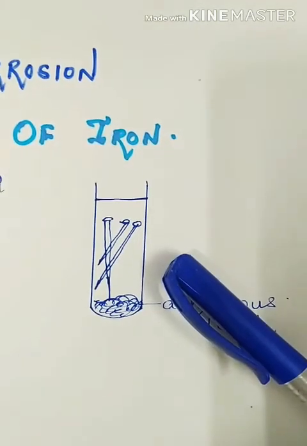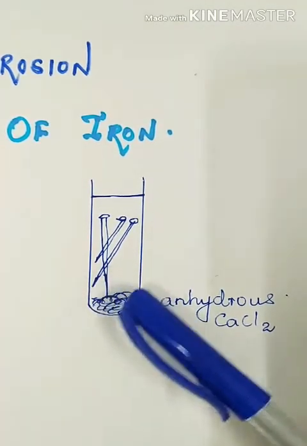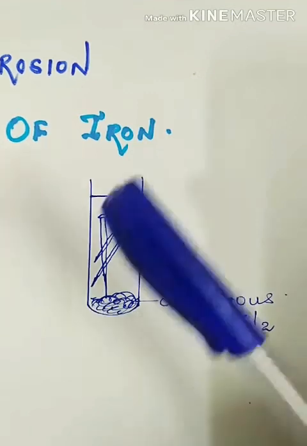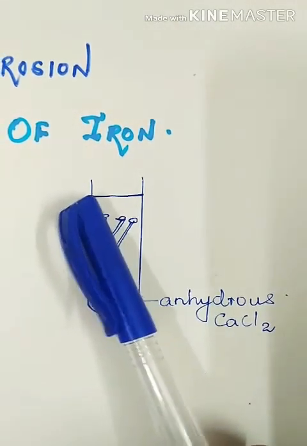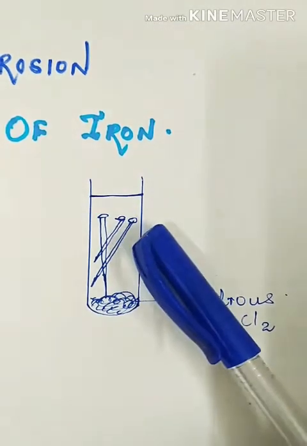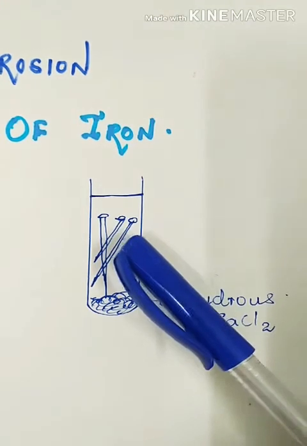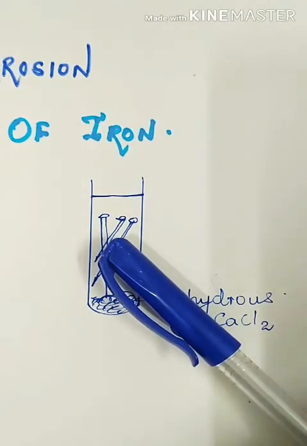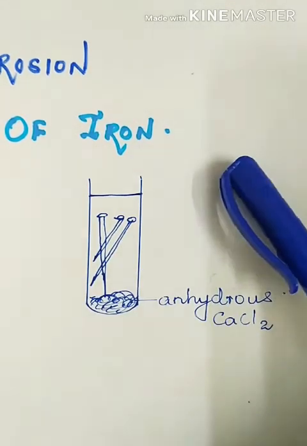In the third test tube, I have taken iron nails and added anhydrous calcium chloride and closed the test tube. When I close the test tube, I have stopped it from reacting with atmospheric oxygen. So in the third, iron nails with no water, no oxygen.